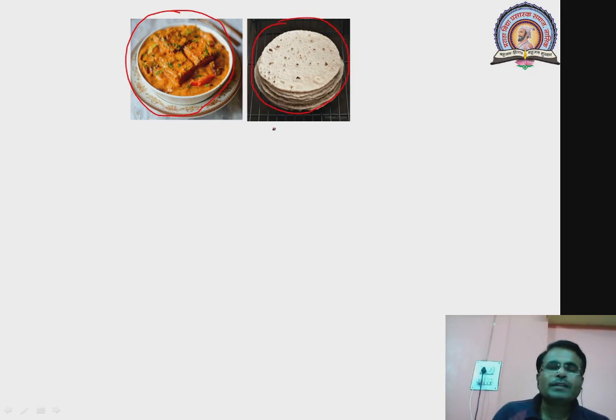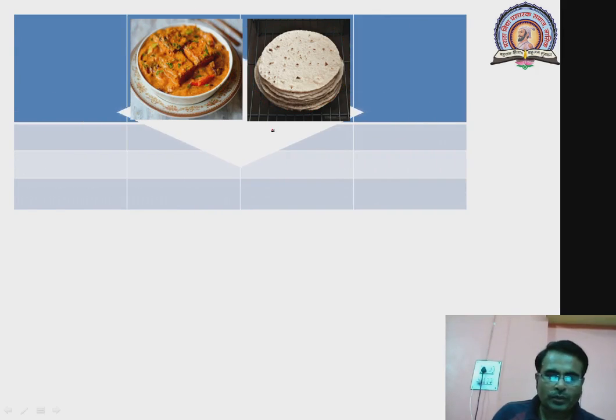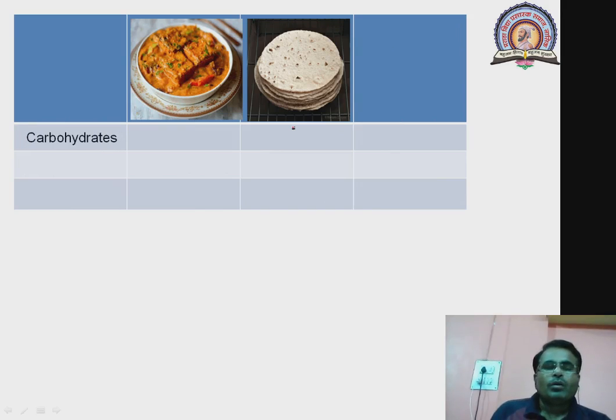Now let us see some information about this. Here we will observe that this information is given in a tabular form. We consume this food because we want to get something for our body. Say the first ingredient we need, that is carbohydrates, and the second, that is proteins.